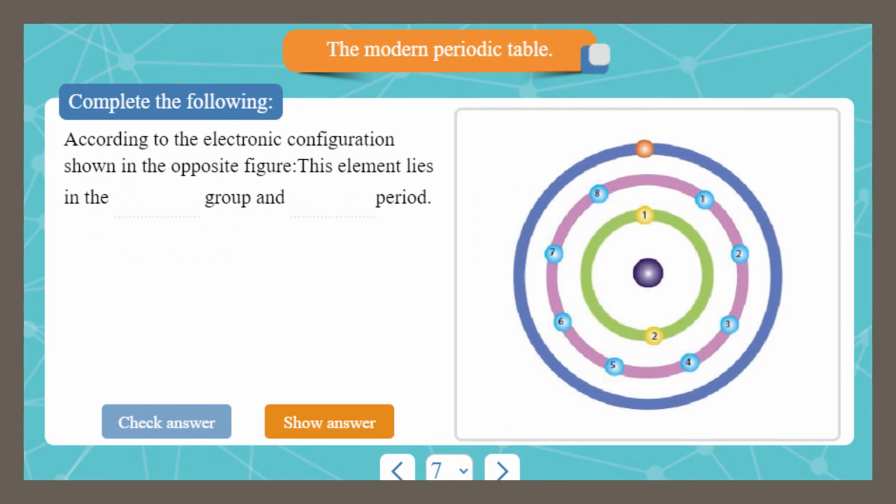According to the electronic configuration shown in the opposite figure, this element lies in the dash group and dash period. As we can see, we see only 3 levels. This means that the element lies in the third period, and the element has only 1 electron in the outermost shell, so its group is group 1A.